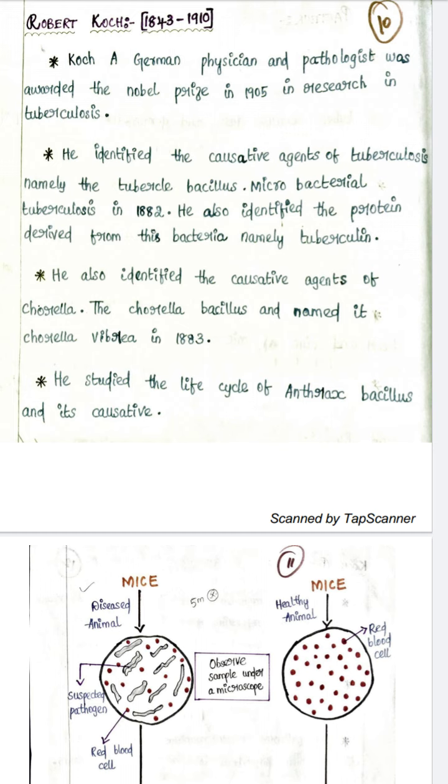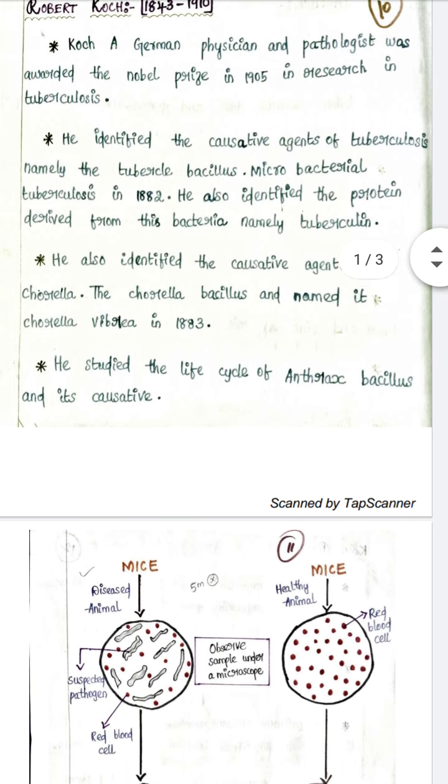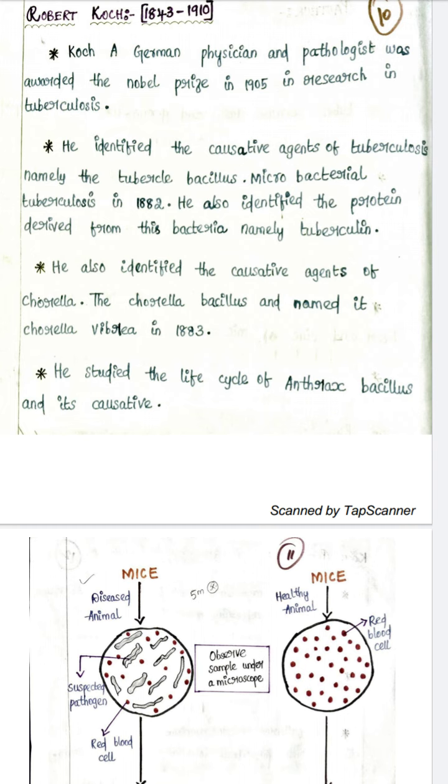He also identified the causative agent of cholera. The causative agent is Vibrio cholerae, that is VIBRIO, Vibrio cholerae, CHOLERAE. So Mycobacterium tuberculosis was identified in 1882, and Vibrio cholerae was identified in 1883.